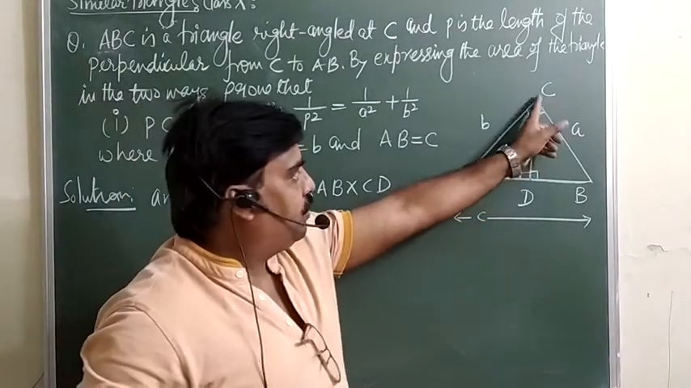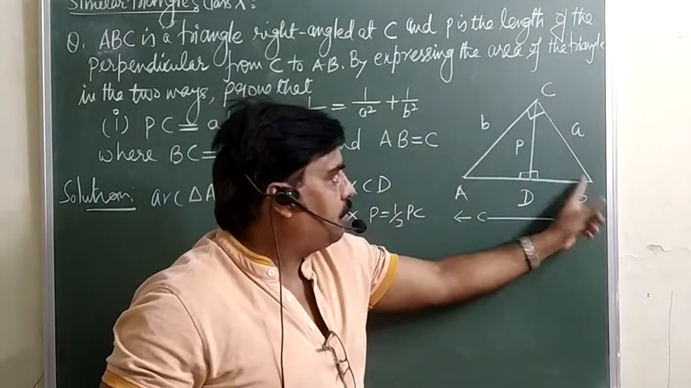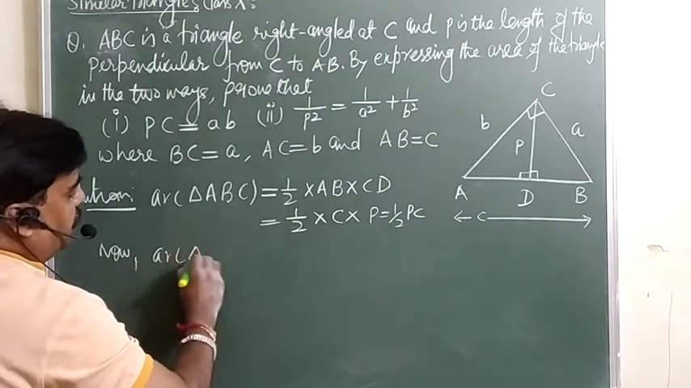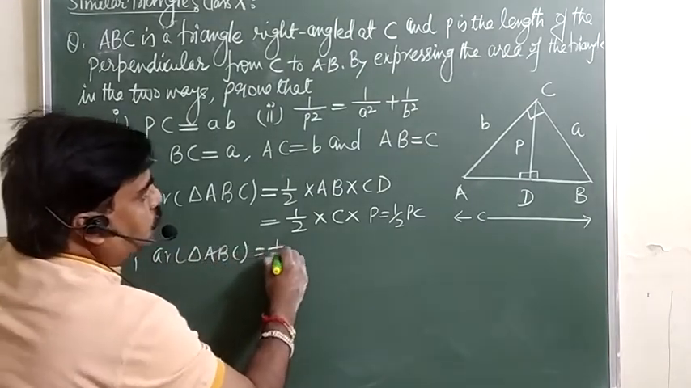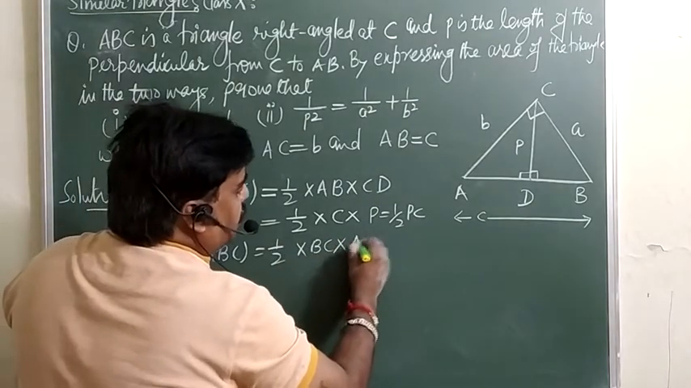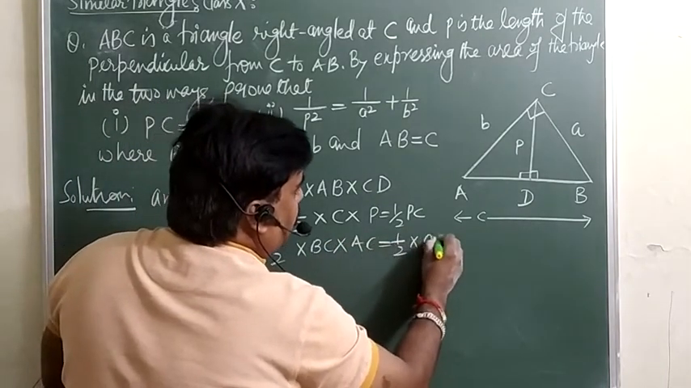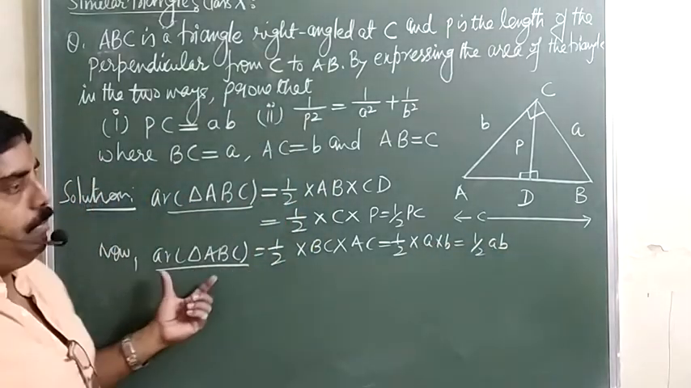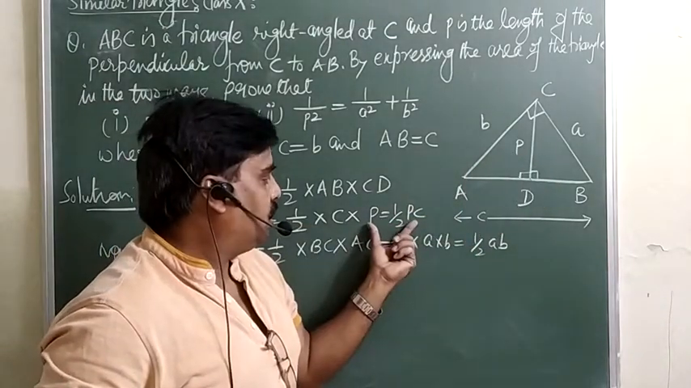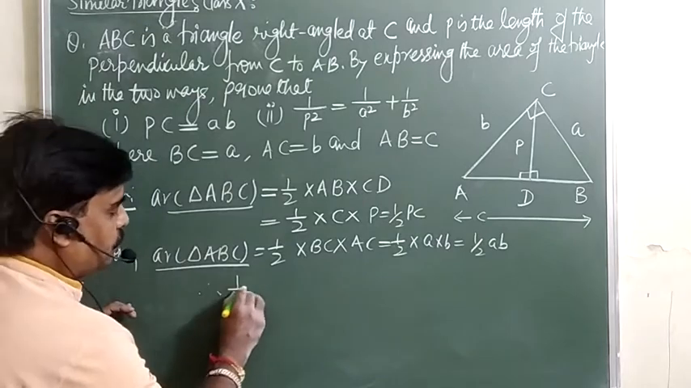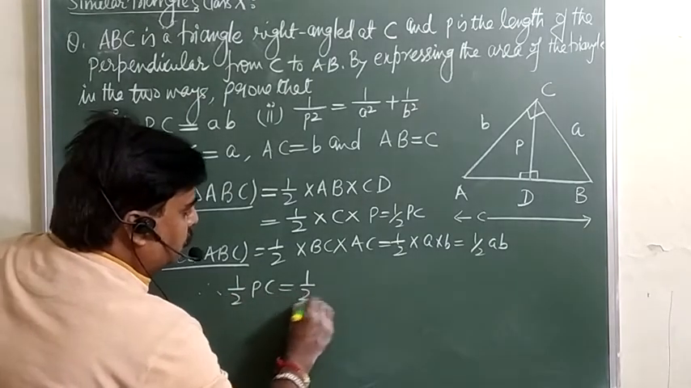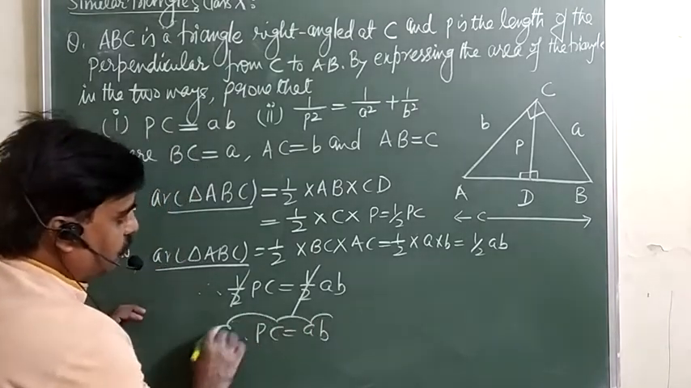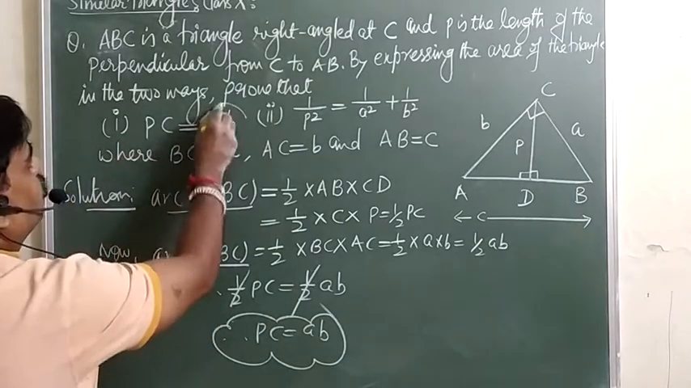In the same way, if we take the area of the same triangle by taking BC as base and AC as perpendicular, area of triangle ABC is 1 over 2, BC I am treating as a base and AC is a perpendicular. So 1 over 2 into A into B. So this is 1 by 2 AB. But in both the cases, the area of the triangle ABC will remain the same. So you can say this is equal to this one. Therefore, 1 by 2 PC is equal to 1 by 2 AB. 1 by 2 you can cancel. So therefore, PC is equal to AB. So this is your first part which you want to prove.